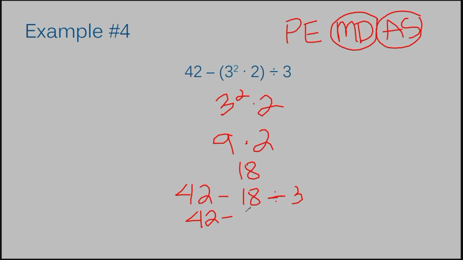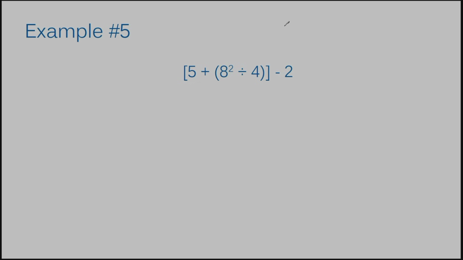18 divided by 3 is 6. And then we just have this one subtraction problem right now. And that is 42 minus 6. And that gives us 36. So the answer to example number 4 is 36. Let's move on to example number 5. Example number 5. Let's write our acronym up top. PEMDAS.